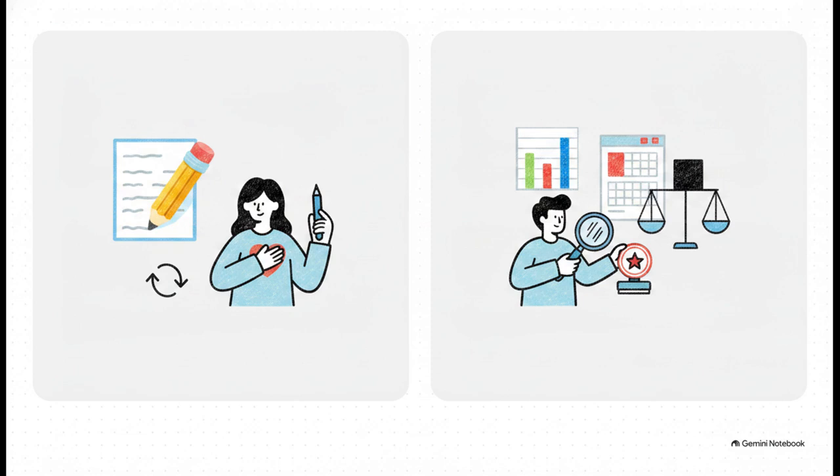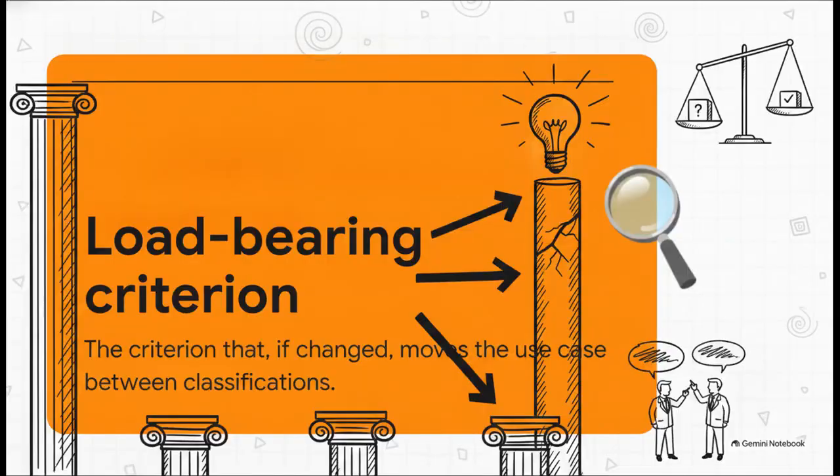But if a named human reviewer rigorously signs off on those numbers before they are used, accountability and reversibility are beautifully restored. So the practical rule here is this. Run all 4 criteria on a use case, and then find the load-bearing criterion. This is the big aha moment of the entire framework.